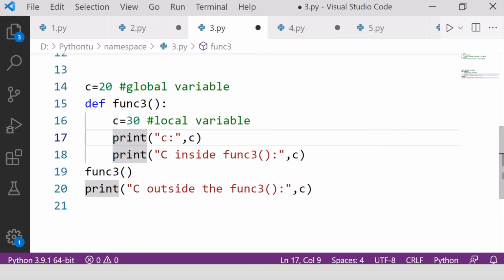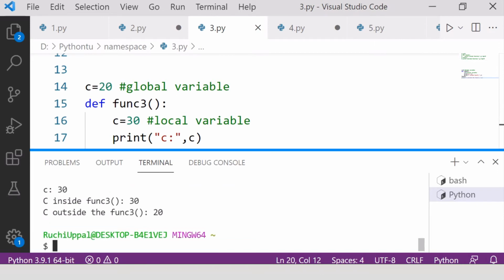So c is equal to 20, that is my global variable. I'm defining function 3 here. c is equal to 30, that is my local variable. Now I'm printing here the value of c, and here also the value of c. Then I'm calling this function and this one. So let's run, then after that I'll tell you the execution of this.